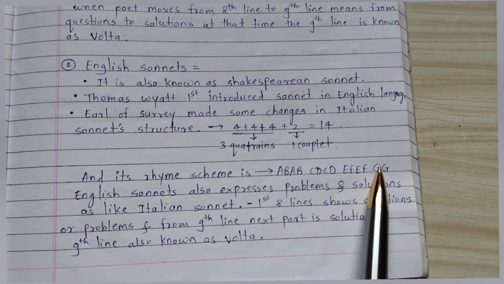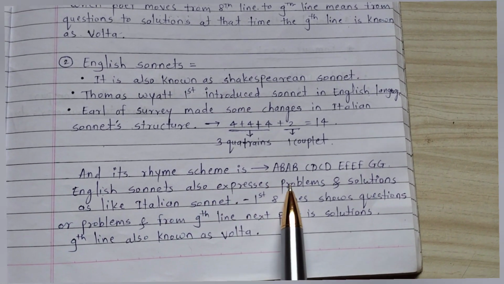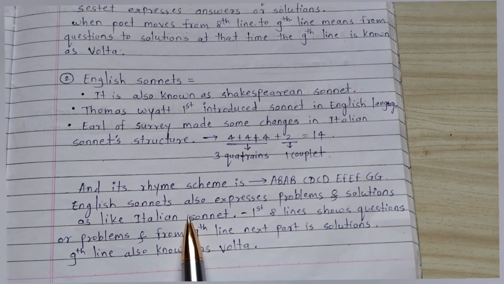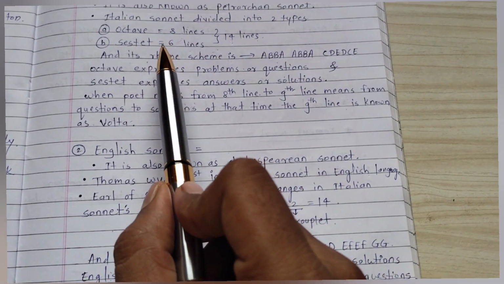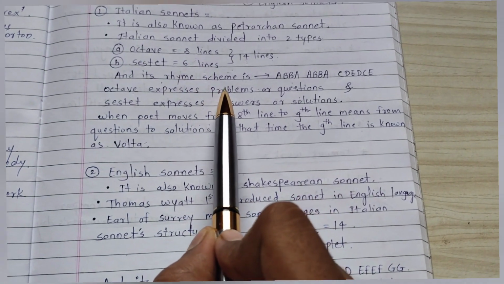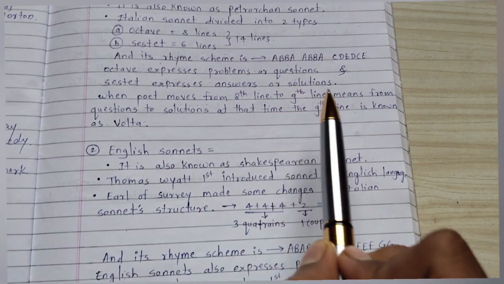F G G. English sonnets also express problems and solutions, like the Italian sonnet. We have discussed that in the Italian sonnet the first 8 lines express problems and questions, and the last 6 lines express answers and solutions.